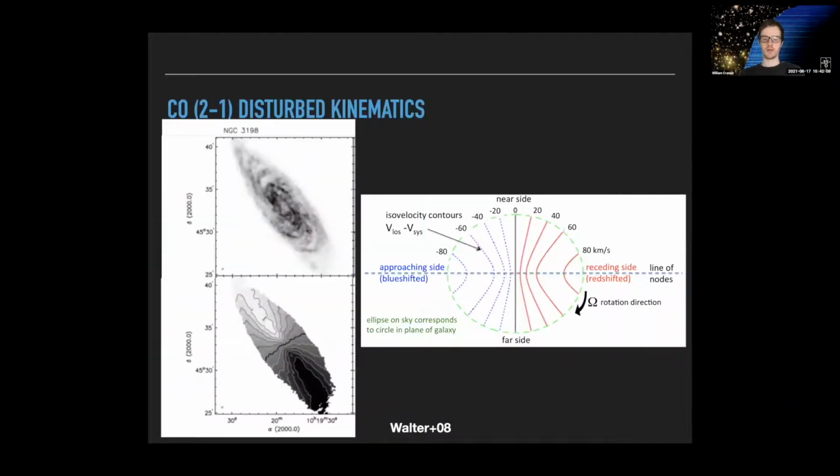But before I show you the kinematic map, I just want to show you what a normal galaxy would look like. So on the right is just a spiral galaxy from Walter 2008. This isn't a cluster galaxy. This is just showing what a relatively normal moment one map looks like, although there's some disturbances from the spiral arms. You see these V-shaped isovelocity contours, and both sides of the galaxy should be relatively symmetric about the center.